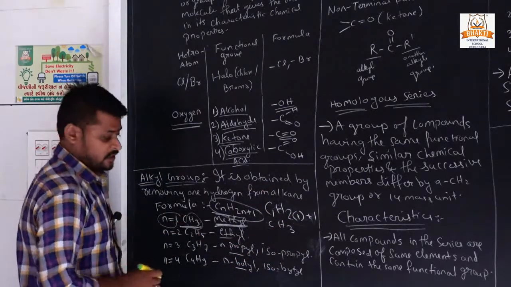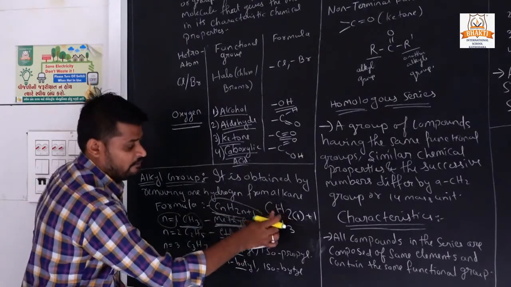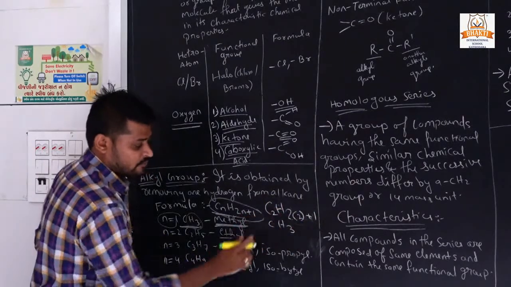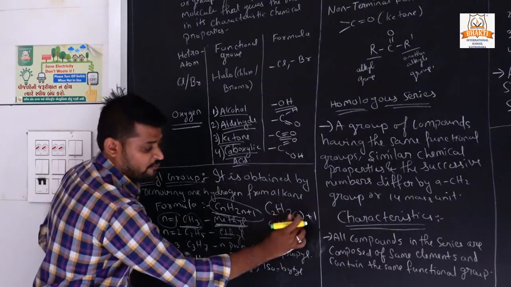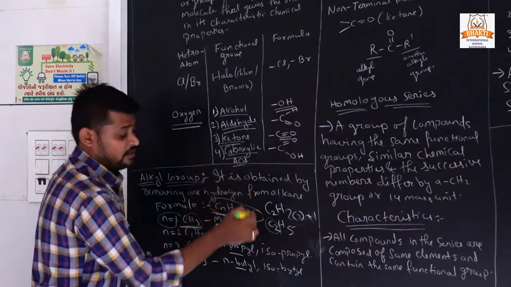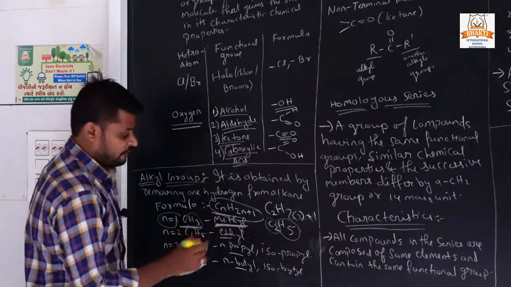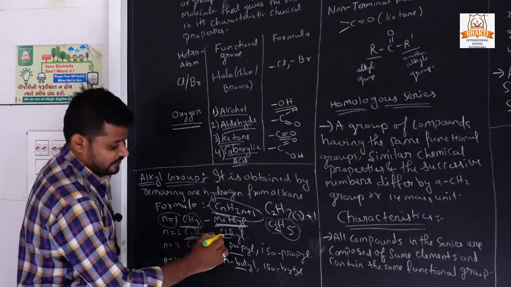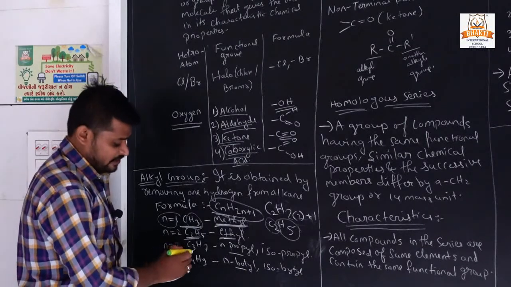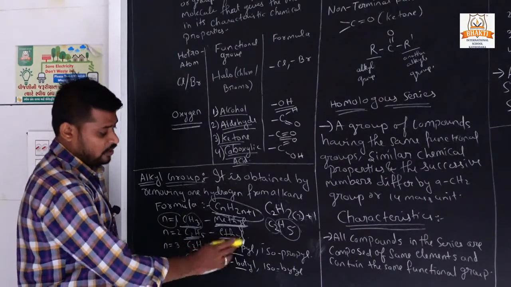CH3, right? So it is called methyl. If we put n = 2, then C2, 2 times 2 is 4, plus 1 is 5. When there are 2 carbons in the compound, 5 hydrogens are present, so C2H5 is called ethyl. Understand? Now if the carbon atoms are 3, then there are 7 hydrogens, and it is called propyl.